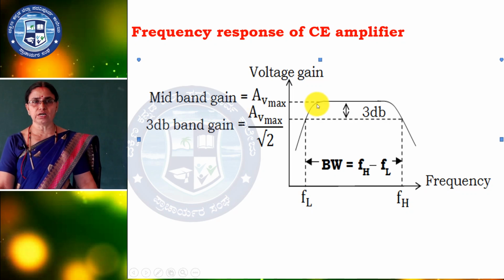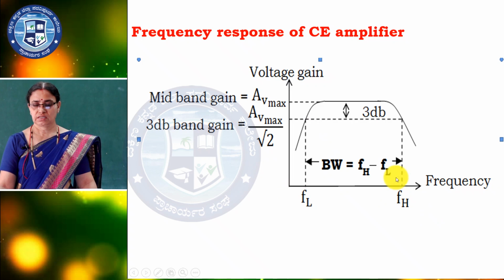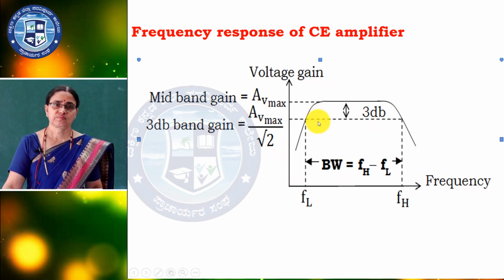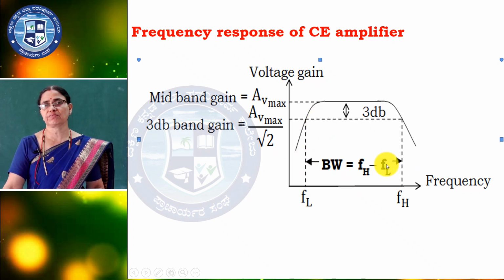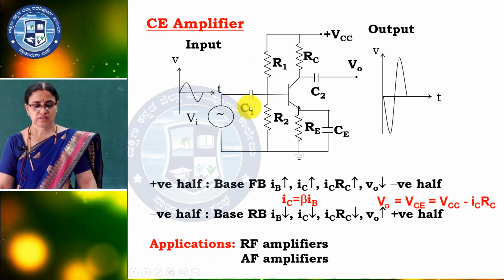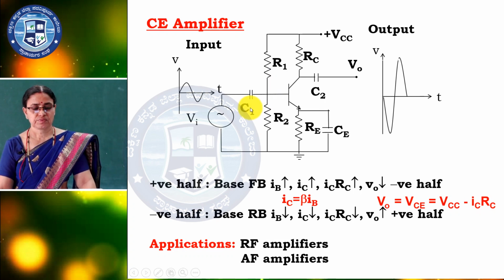Now, we have to note down here, in lower frequency and higher frequency, the voltage gain reduces. Why? Only in the mid frequency we are getting constant gain. At the lower frequency, the input capacitor comes into the picture.